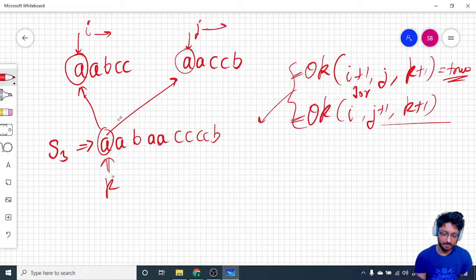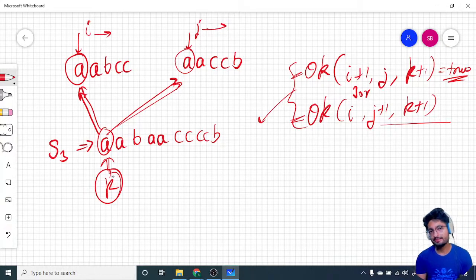The other case can be that my K is matching only with I, so I have no other options. I cannot move J, I can only move the I pointer, so I will move it. If the kth pointer is matching only the J pointer, then I will move my jth pointer only. If my I and J are both non-matching with K, so let's say my I is at this point and my J at this point, and I'm matching with this pointer K, both of them, B and C, are different from K.